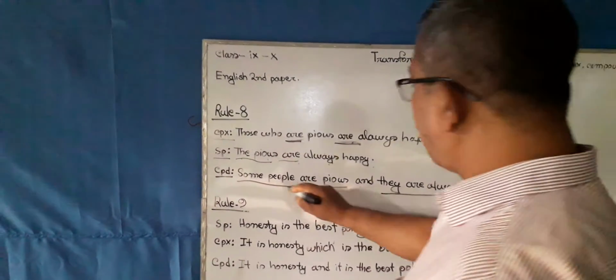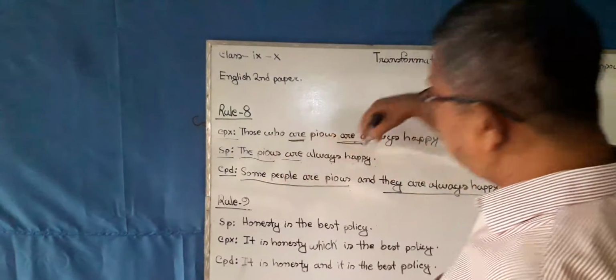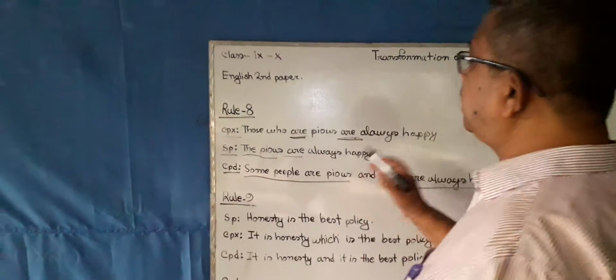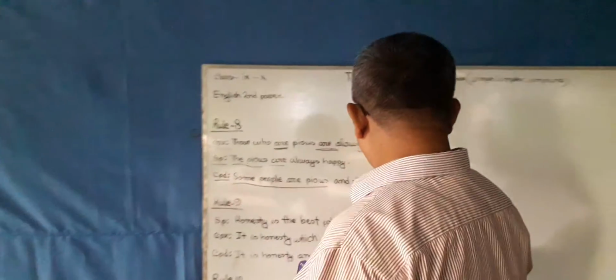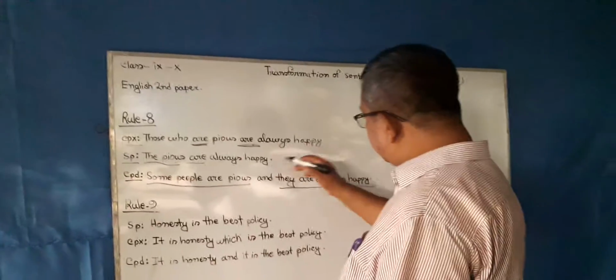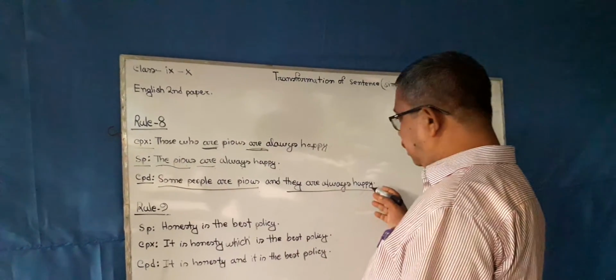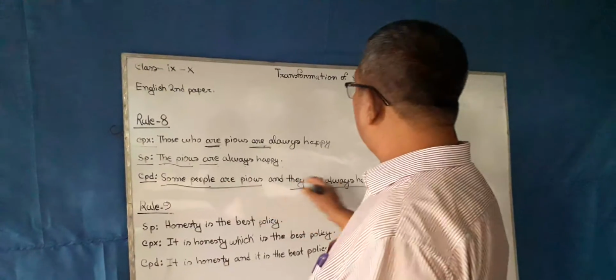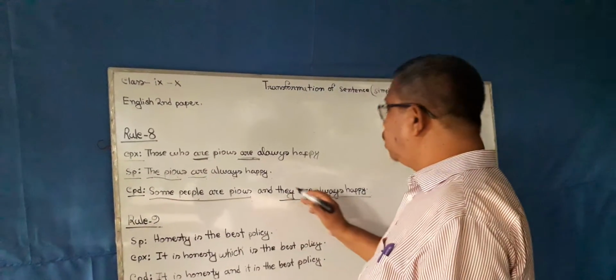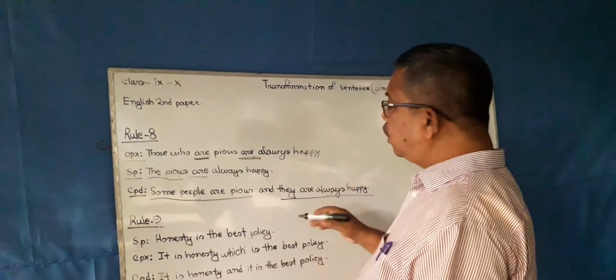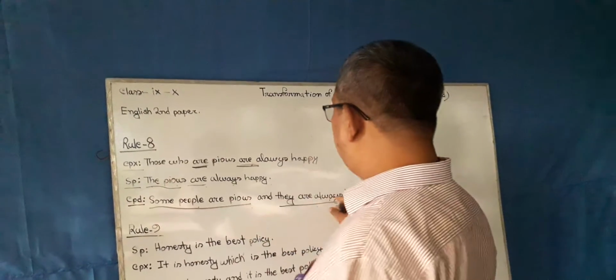The sentence some people are pious is completely able to express its meaning fully, and they are always happy is also able to complete its meaning, and the two clauses have been joined with conjunction and, so we can call it compound sentence.